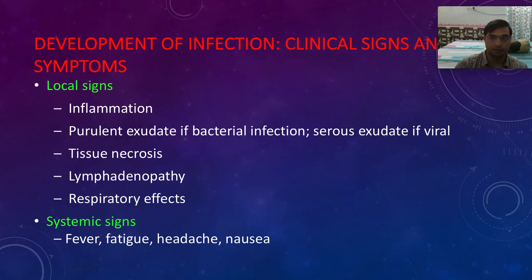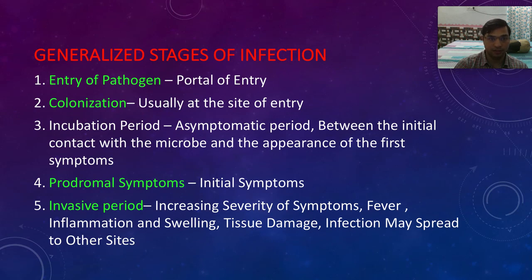They are systemic features. In the generalized stages of infection, the pathogen enters and colonizes a particular site, right? For example, some viruses go to the liver cells and colonize the liver. Some viruses go to the respiratory tract and colonize the respiratory tract, right? Then we have an incubation period when the microorganism is preparing itself to attack. Then the prodromal symptoms, right? The initial symptoms or the unspecific symptoms. Then we have the invasive period, right? The invasive period means when we have acute infection, or when we have the actual clinical features.